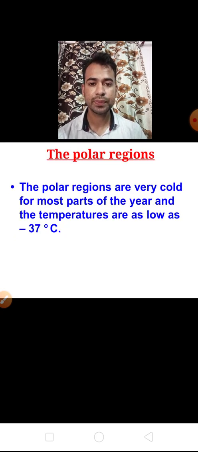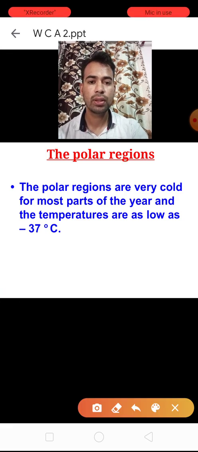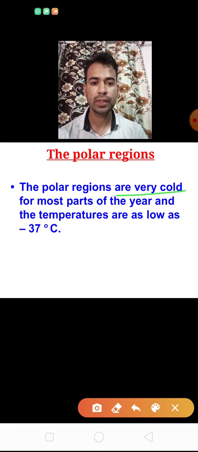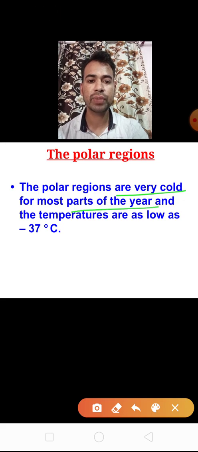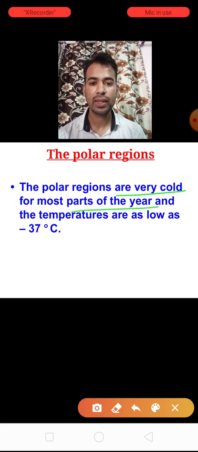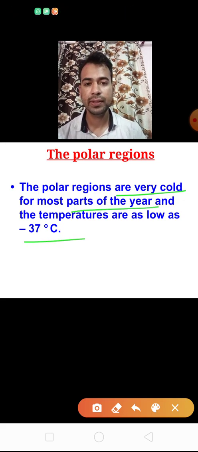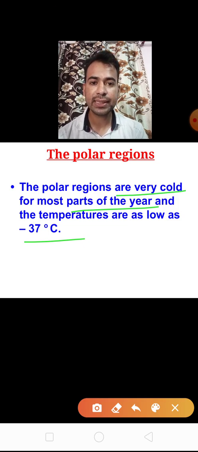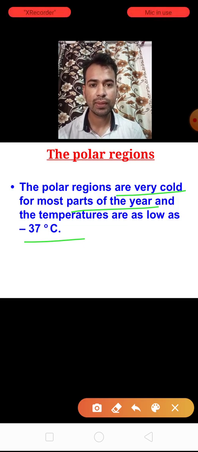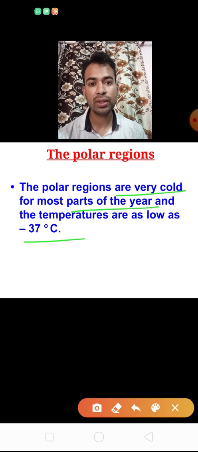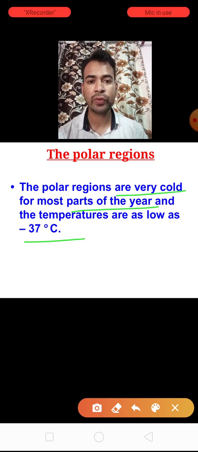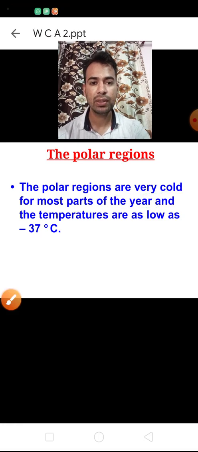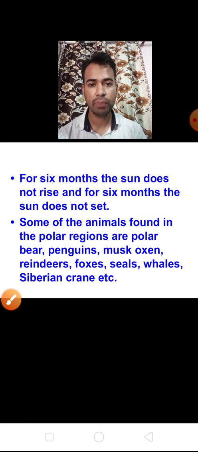In the polar region, it is very cold for most of the parts of the year, approximately minus 37 degrees Celsius. So to survive in this climate, the animals have to develop some special features in their body.